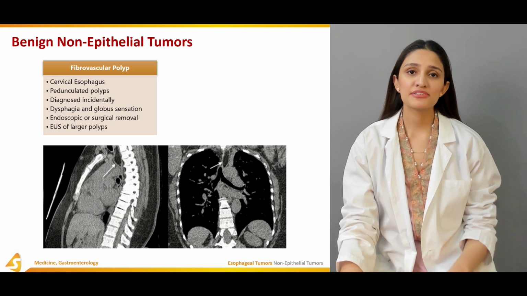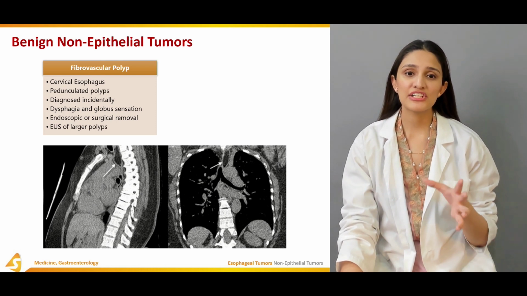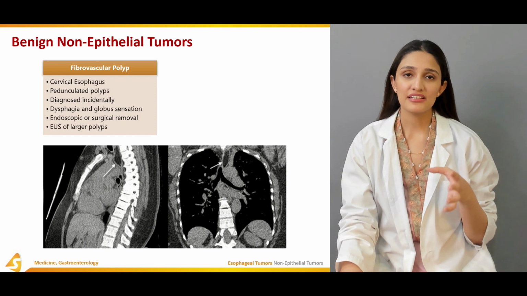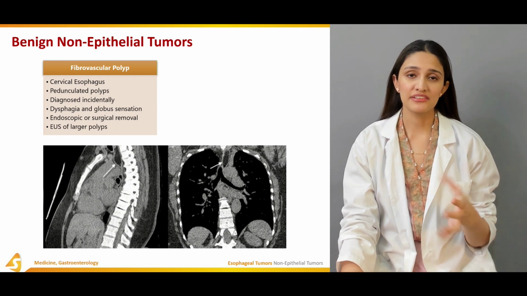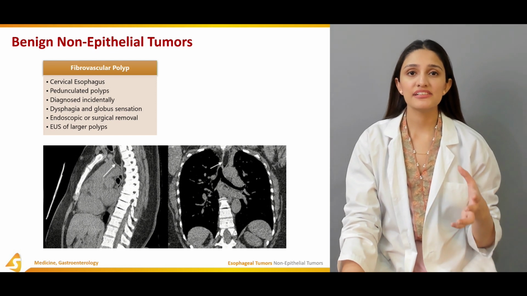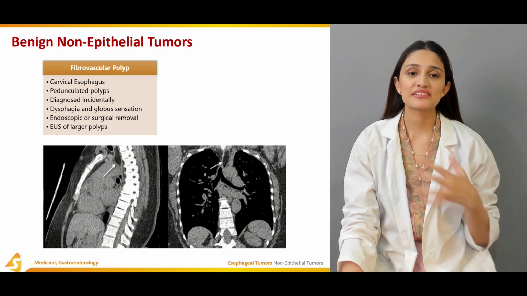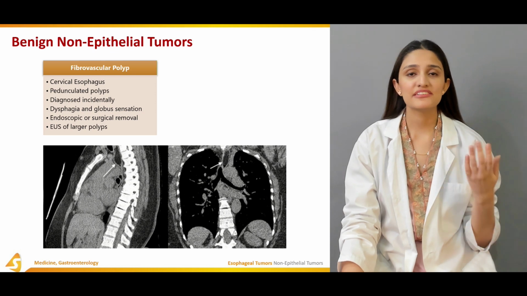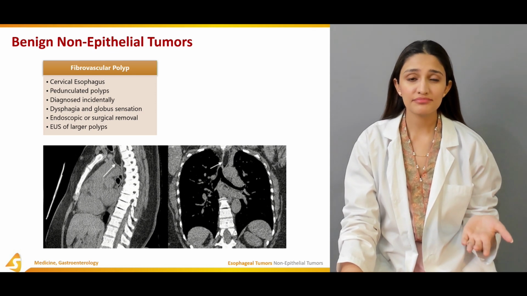The patient might present with dysphagia or globus sensation if the patient has a large pedunculated polyp, and the treatment modality offered to this sort of patient is removal, either endoscopically or surgically.